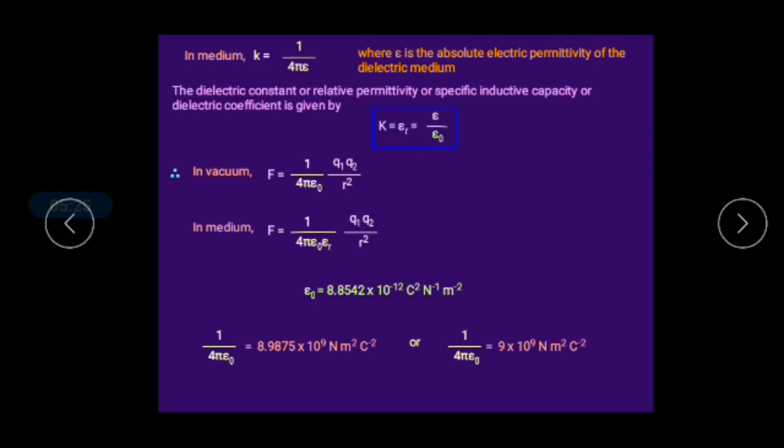For any other medium, the relative permittivity value will be greater than 1. I repeat, because I had not given that point: epsilon r, the relative permittivity of free space or vacuum, is equal to 1. For any other medium, the dielectric constant is greater than 1.